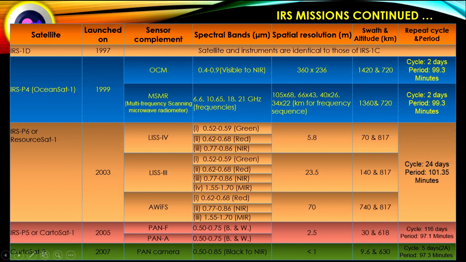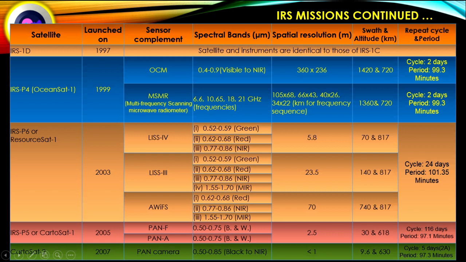IRS-P6 or ResourceSat-1 launched in 2003. It has 3 different sensors: LISS-4, LISS-3, and AWiFS. LISS-4 has 3 spectral bands: green, red, near infrared. LISS-3 has green, red, near infrared and mid infrared. AWiFS has 3 spectral bands: red, near infrared and mid infrared.